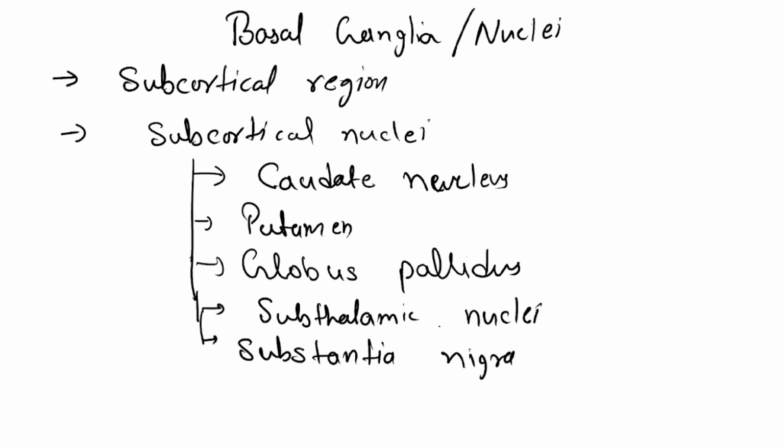Okay, so repeat with me. Basal ganglia is a group of subcortical nuclei including caudate nucleus, putamen, globus pallidus, subthalamic nuclei and substantia nigra.